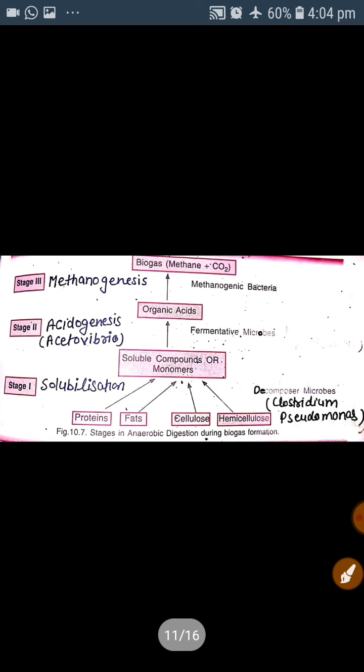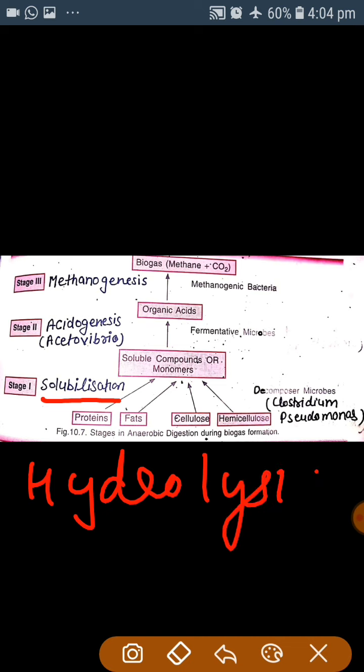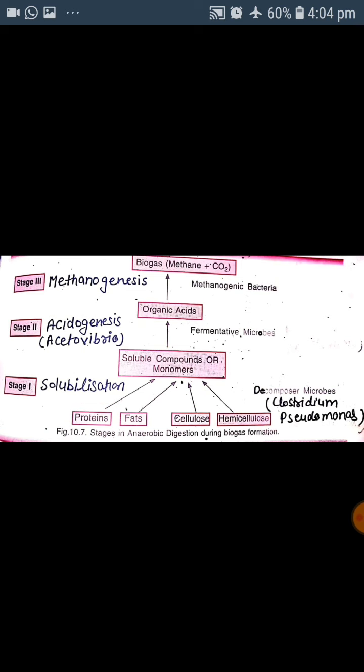Now what are the steps which are involved in the biogas production? Mainly biogas is produced in three steps. The first step is called hydrolysis or solubilization. These are the same step. In the first step, the complex food material which is used as plant or animal biomass, containing protein, fats, cellulose or hemicellulose, gets decomposed with the help of decomposer microbes.